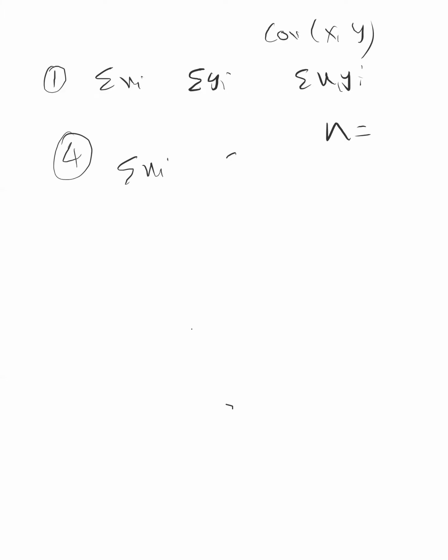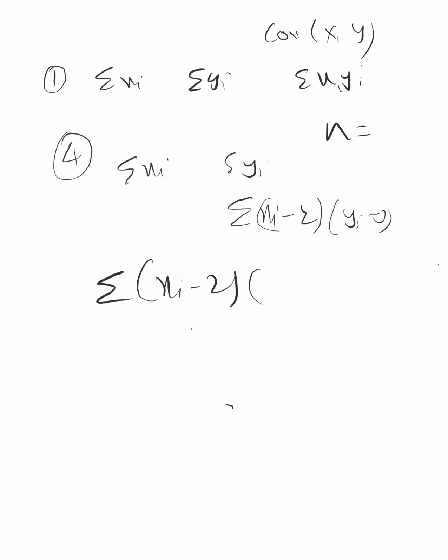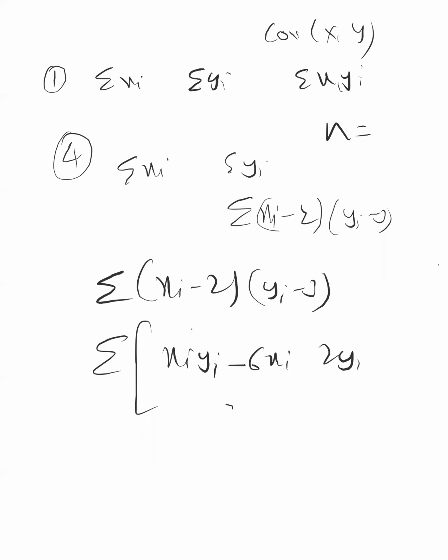In the fourth one, summation xi is given, summation yi is given, and summation of xi minus 6 times yi minus 3, something like that, is given. So what we have to do there? Actually, when the summation of this is given, we'll multiply them out like this, and then we'll take the summation inside.